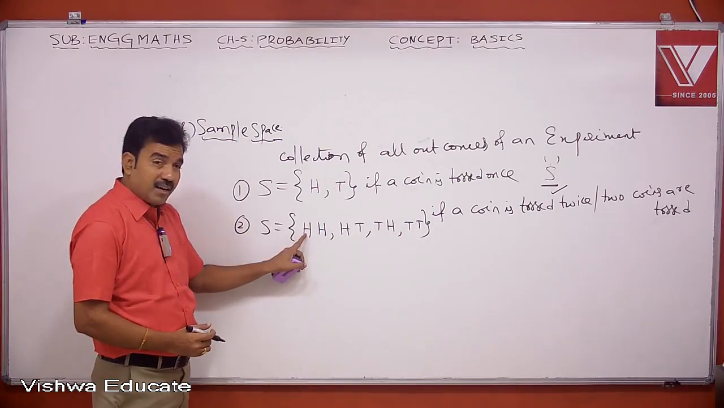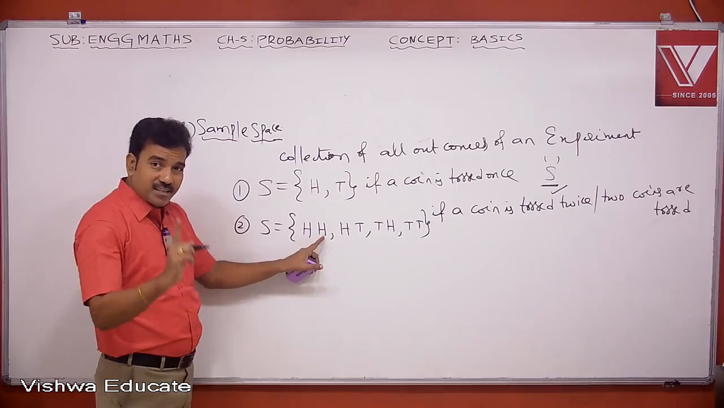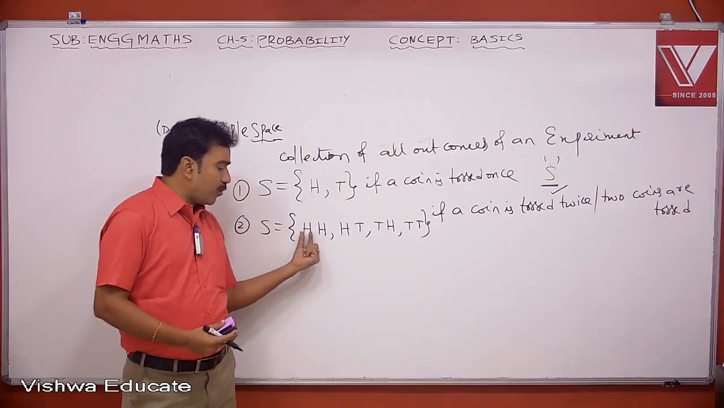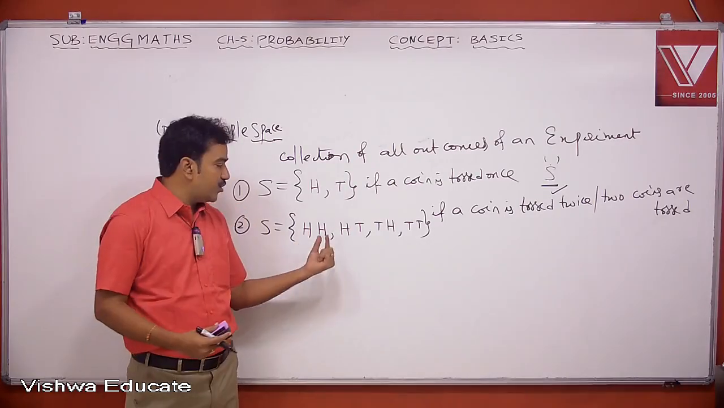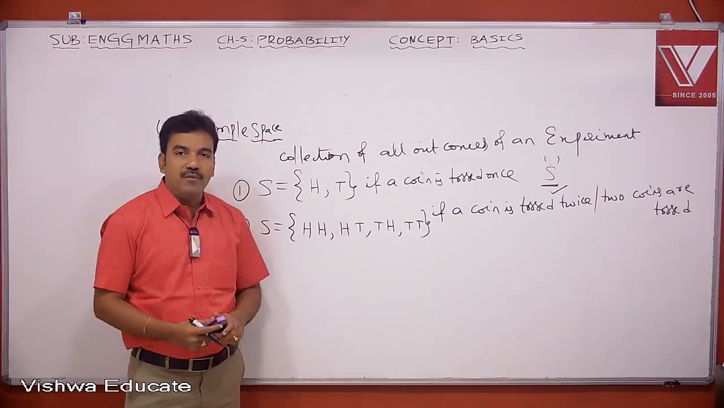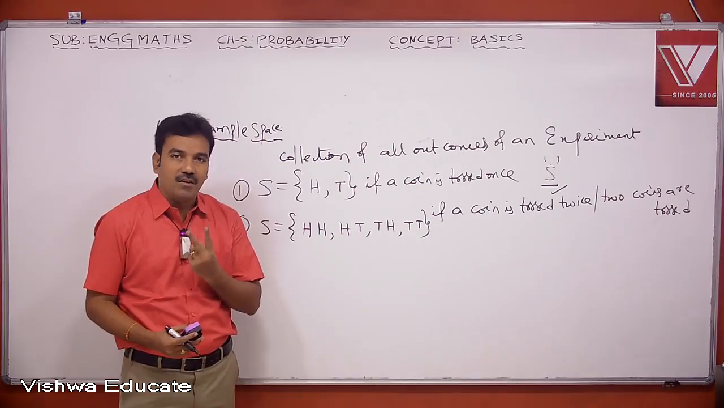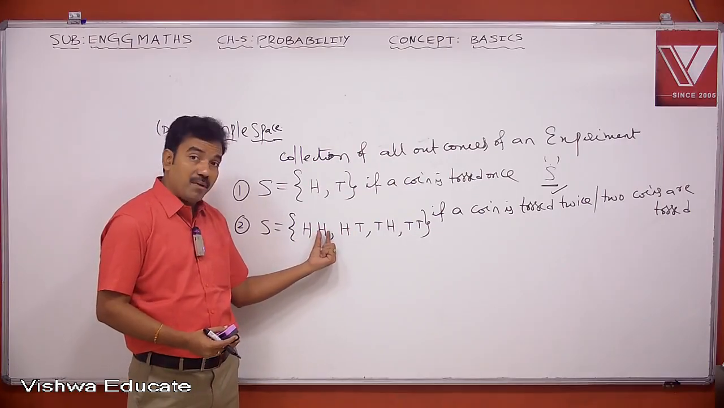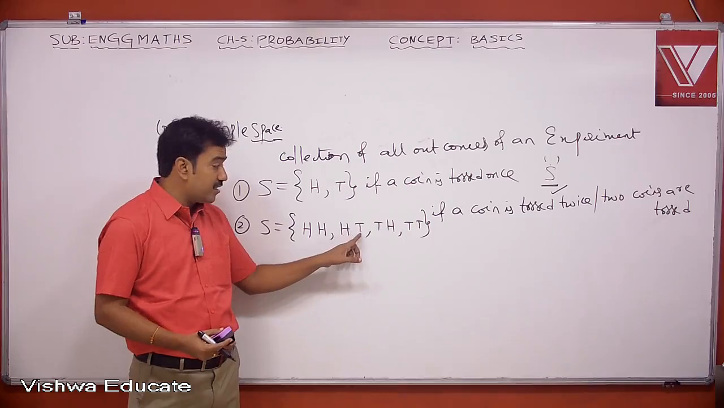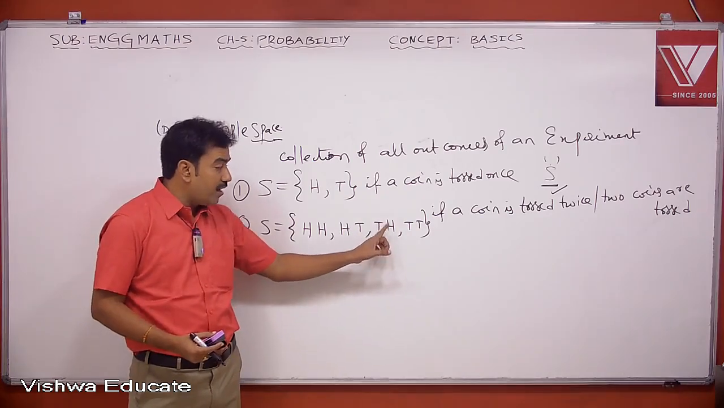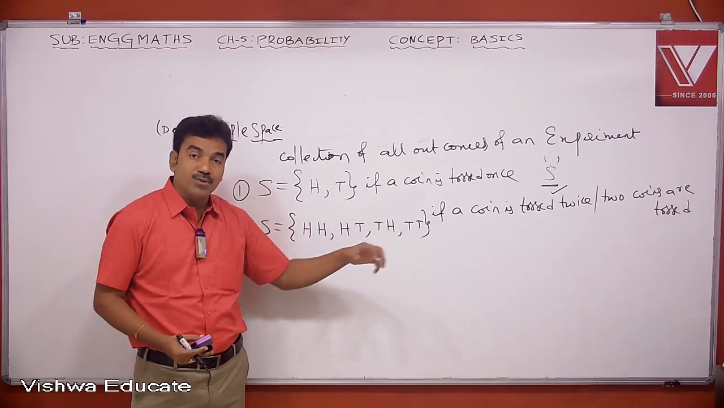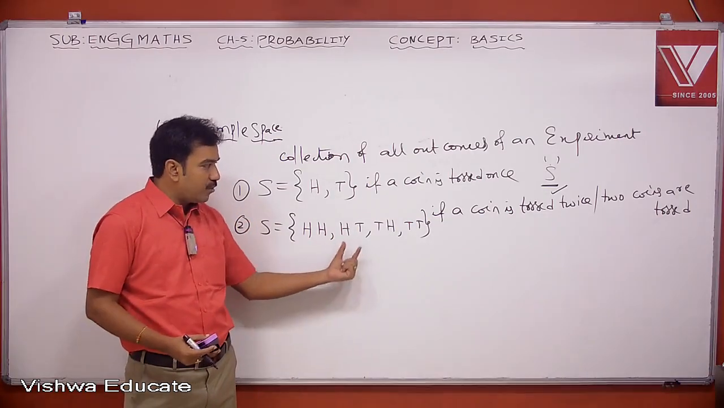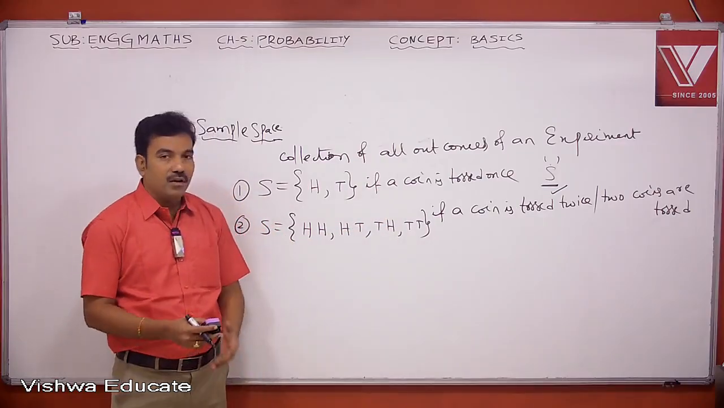First time you may get head, second time head. Take a single coin: I toss a coin exactly one time and my output is H. Second time I toss the coin, assume my output is H. So every time I have 2 possible chances, either head or tail. Here the sequence is very important. First time head, second time head; first time head, second time tail; or first time tail, second time head; or 2 times tail. So the sequence of results is very important. Therefore this is my sample space when a coin is tossed twice or 2 coins are tossed.